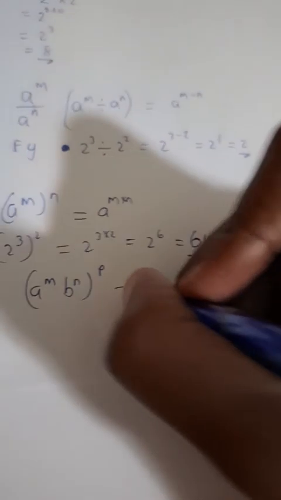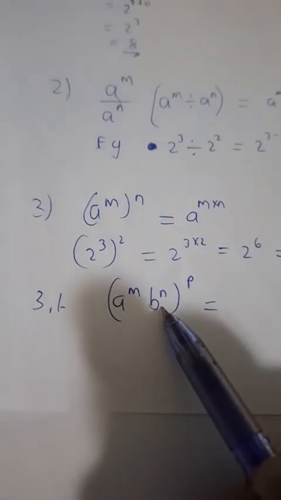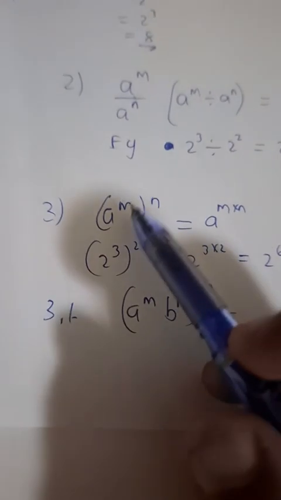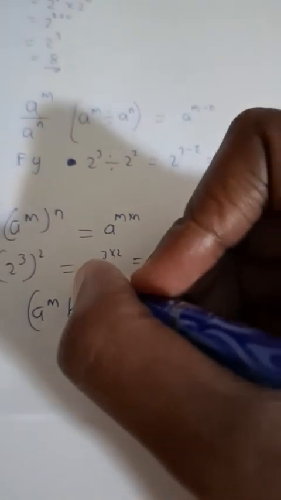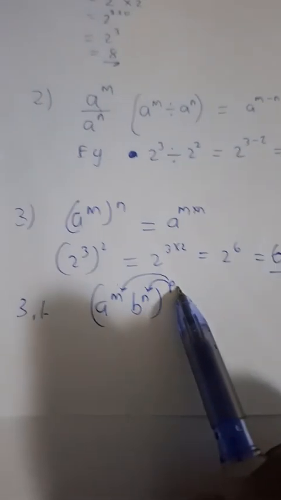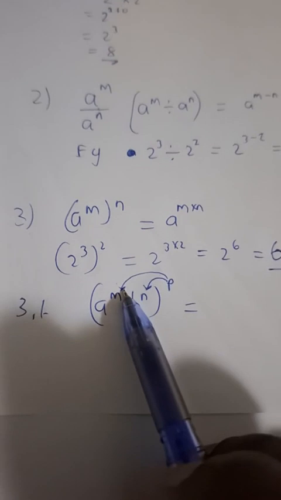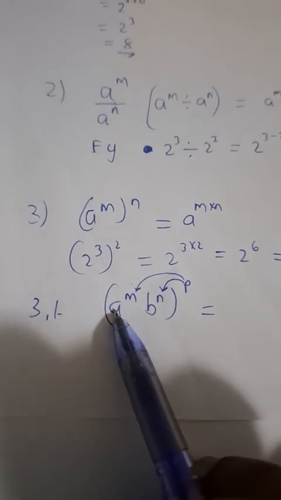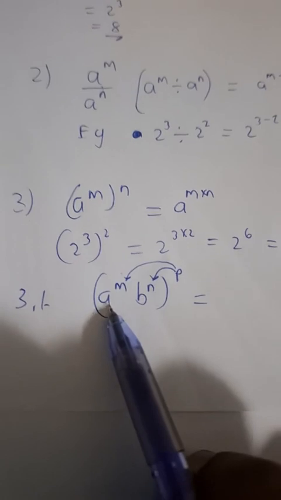What we then do here, this law is basically borrowing itself from this previous one. All we simply do, guys, is we multiply the exponent p with the respective exponents for each base, because the relationship between a and b is multiply.